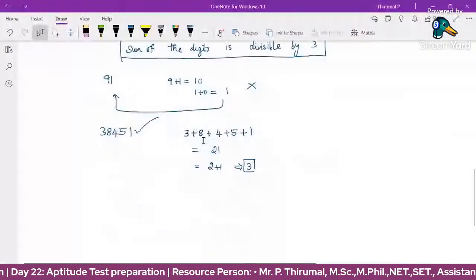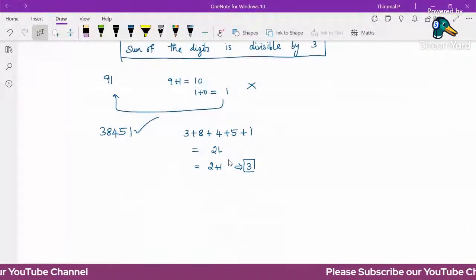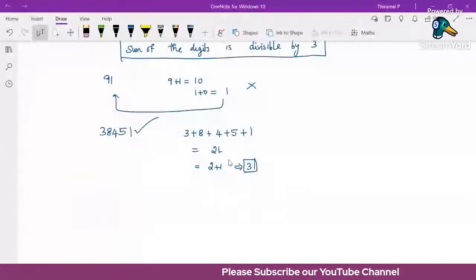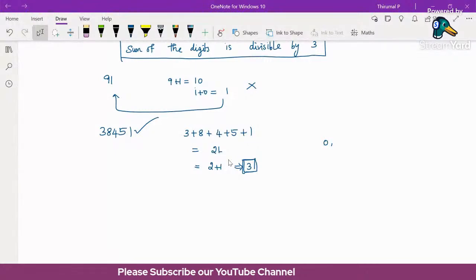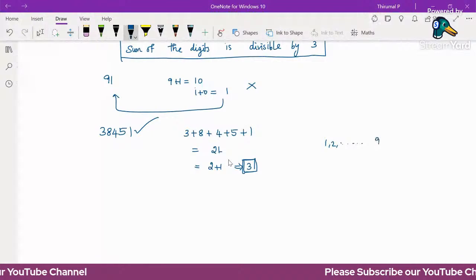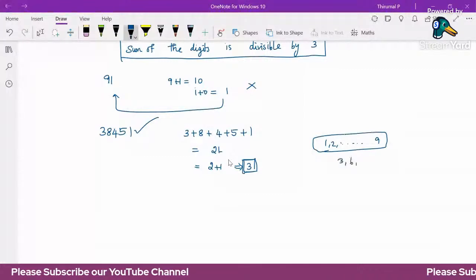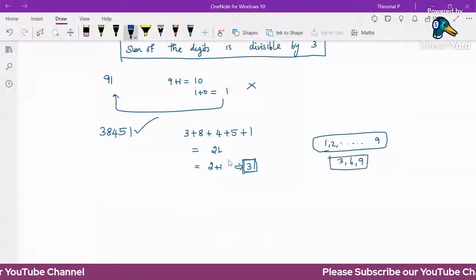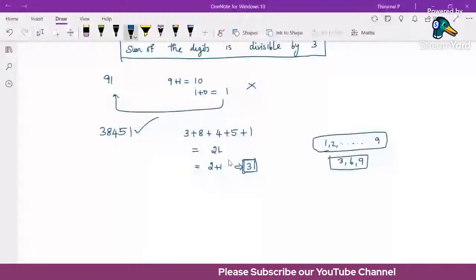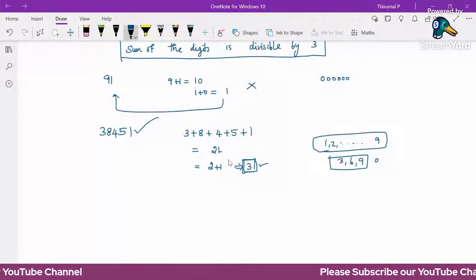We can apply this any number of times. Suppose the sum value is a three-digit number, then again we can apply the same rule to the sum value. Finally we reach a single-digit number, a positive value from 1 to 9, since no negative value is possible. For 1 to 9, we can easily check: multiples of 3 are 3, 6, 9.